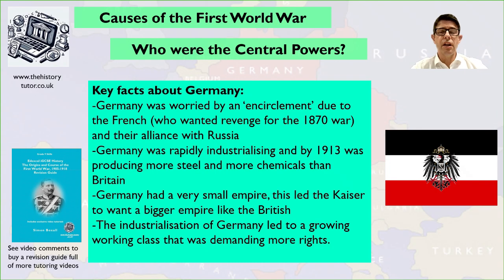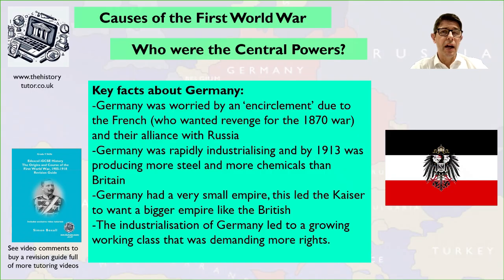So what are some of the key things to know about Germany at this time? Well, Germany was worried by the French encirclement, of course, and they're worried that France wanted revenge for the War of 1870, and they were right to be worried about it. Germany was rapidly industrialising, and by 1913 was producing more steel and more chemicals than Britain. It was becoming a major industrial power.